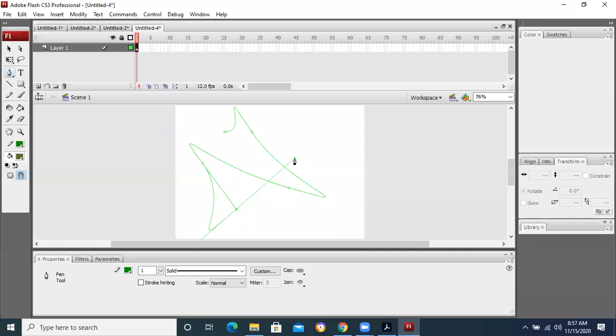From the position where we leave the object, we can draw some other curved lines and straight lines.